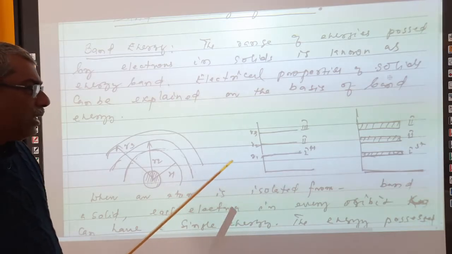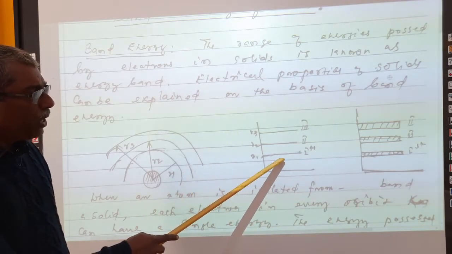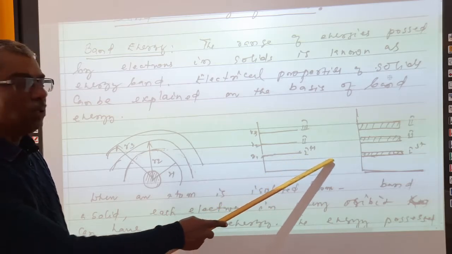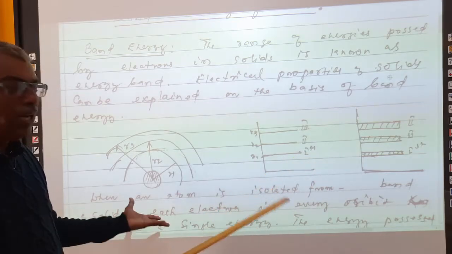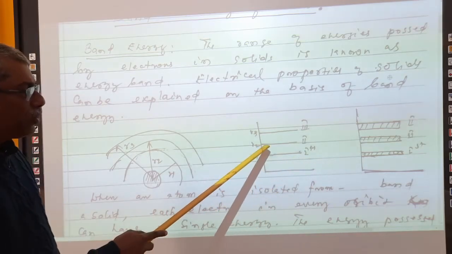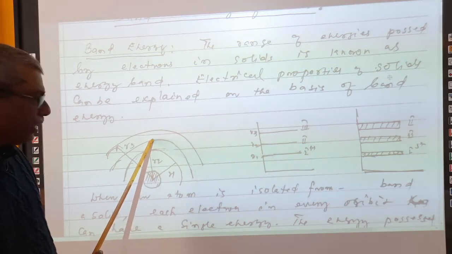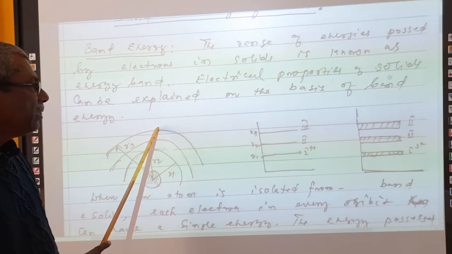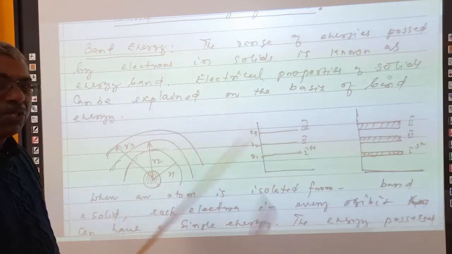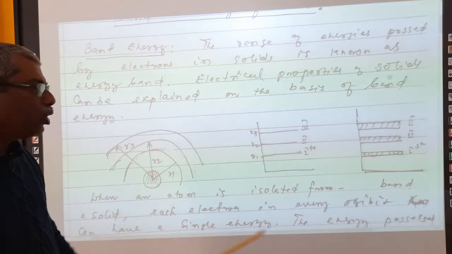The energy possessed by first orbit electrons is called first energy level. The energy possessed by the second orbit electrons, at a distance r2 from the center, and the third, that means r3, the radius of the third orbit, and so on.